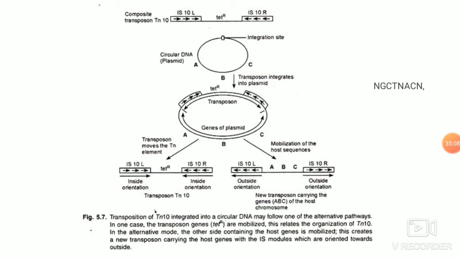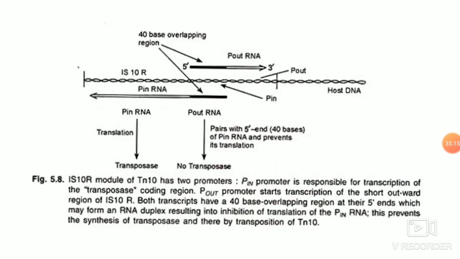The right insertional element is more active than the left. The right insertional element contains two promoters, the in promoter and the out promoter. When the in promoter is transcribed, you have the transposase enzyme which is produced.